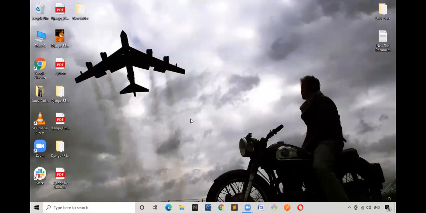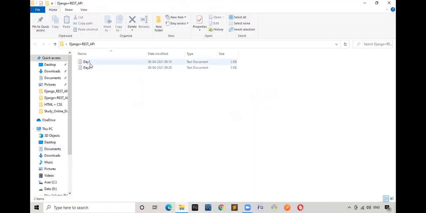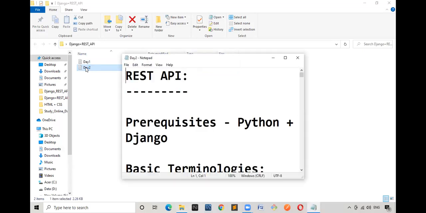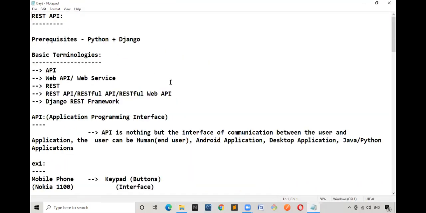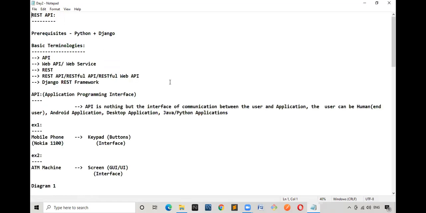Okay, fine. What we had discussed in the previous class, can you just try to recollect and tell me the things? What we had discussed, that is day 2. I think in yesterday's class, I have given the complete clarity about REST API. That means the introduction is what I have told. Correct, right?